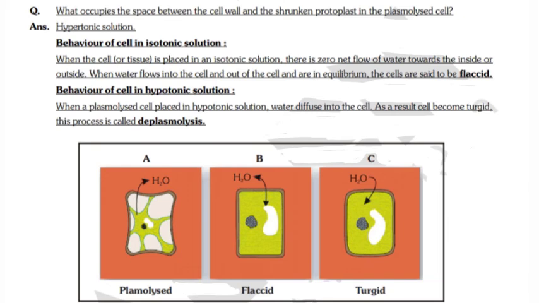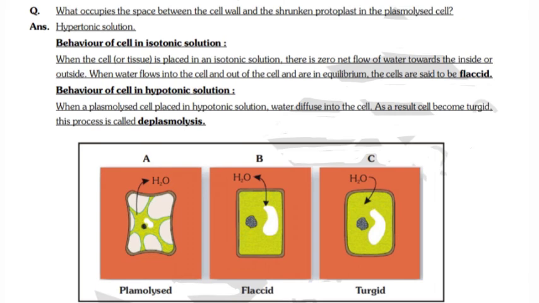When a plasmolyzed cell is in hypotonic solution, water diffuses into the cell. As a result of this, the cell becomes turgid. This process is called deplasmolysis, the reverse of plasmolysis.